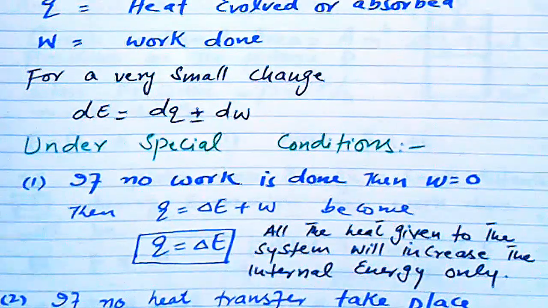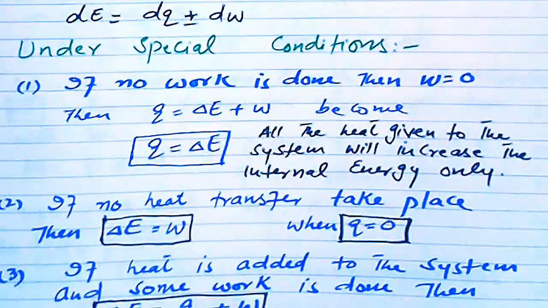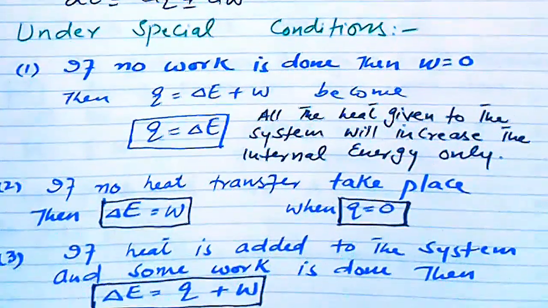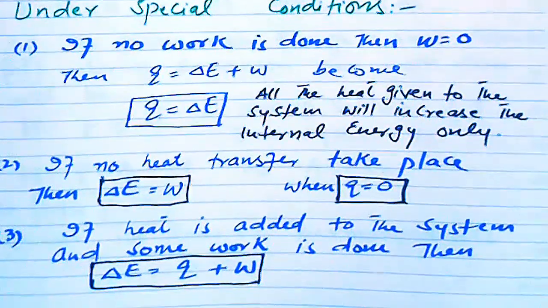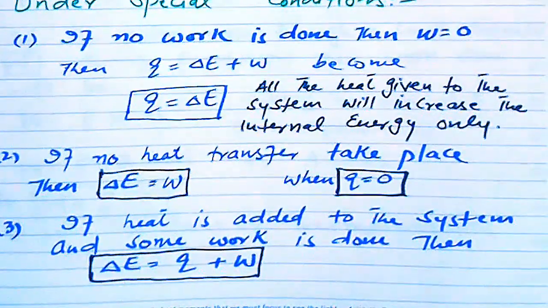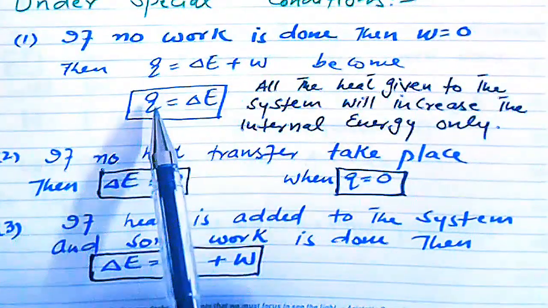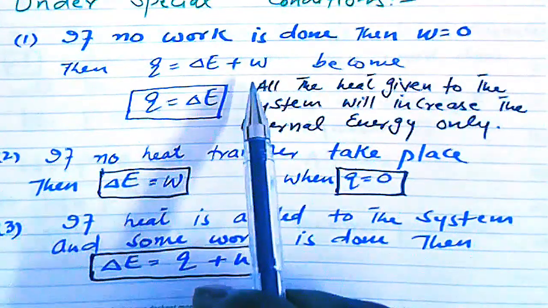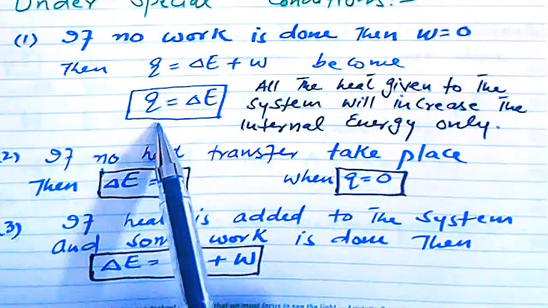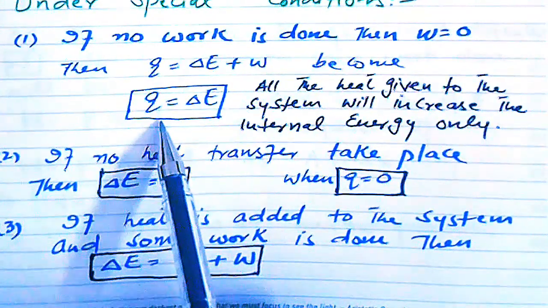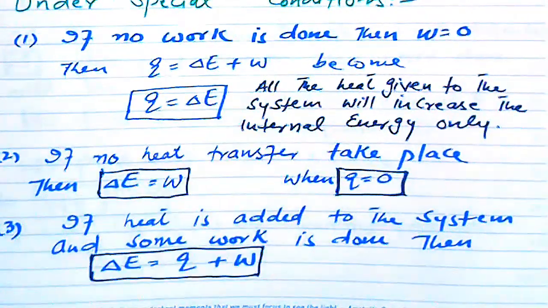and these special conditions can change the mathematical form of the first law of thermodynamics. The first one is, if there is no work done, then W will be equal to 0. Then the first law of thermodynamics, Q is equal to delta E plus W, will become Q is equal to delta E because W is equal to 0. Now this equation states that the heat given to the system will increase the internal energy of the system and no work will be done.